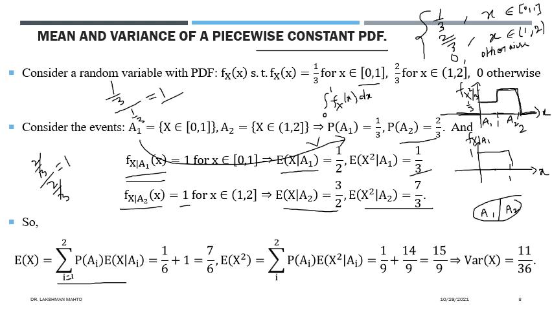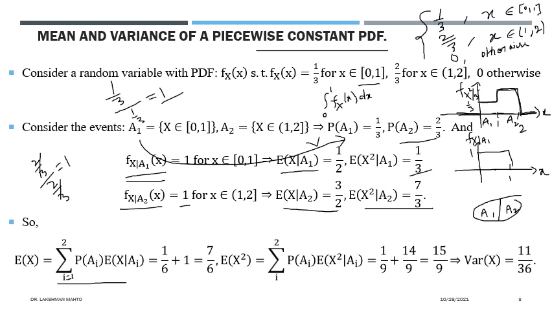members, A1 and A2, which are mutually disjoint. So if you want to calculate this way, first take A1. What is the probability of A1? It is 1 by 3. And what is the corresponding density? Here we are calculating expectation, so the conditional expectation will come here. So 1 by 3 times 1 by 2, that means 1 by 6.